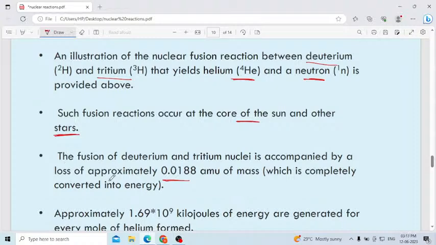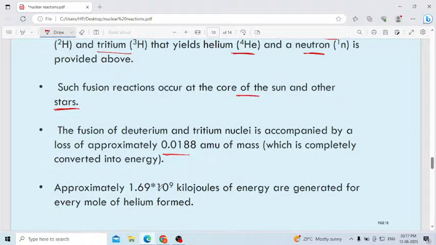See how much mass is lost here, approximately 0.01188 AMU. This mass will be converted into energy.